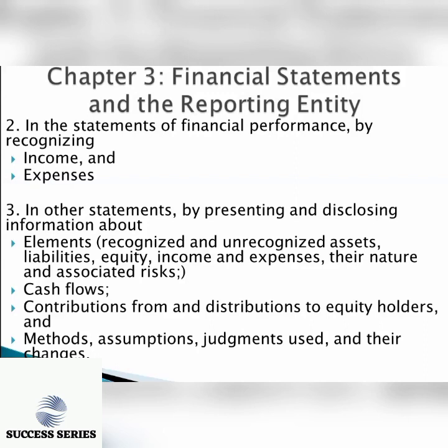So we have other elements which may not be found in the statements of financial position and financial performance. These include the recognized and unrecognized assets, the recognized and unrecognized liabilities, some equities, incomes, expenses, and their associated nature and their risks.